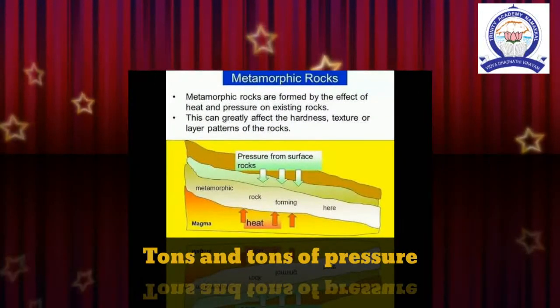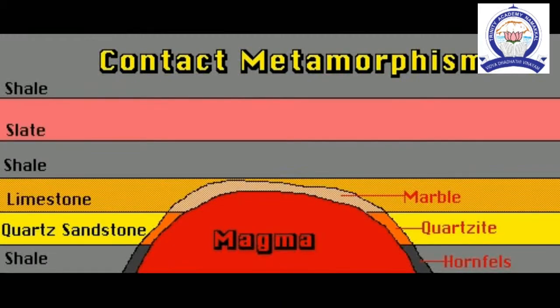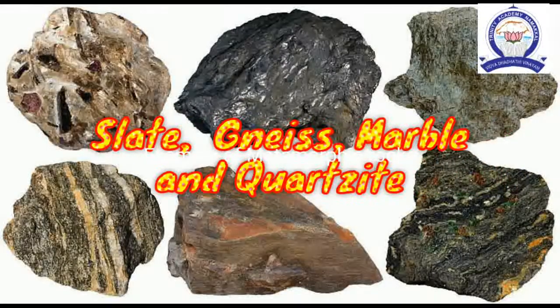Tons and tons of pressure, which favors heat buildup, change them to metamorphic rocks. In some rocks, the minerals are broken into smaller ones. Slate, gneiss, marble, and quartzite are examples of metamorphic rocks. Metamorphic rock is used to make slates, blackboards, statues, and buildings.